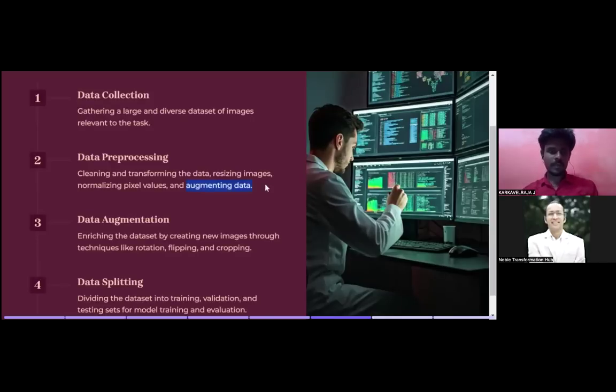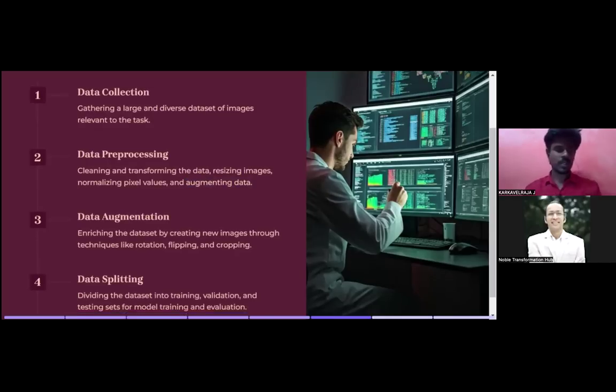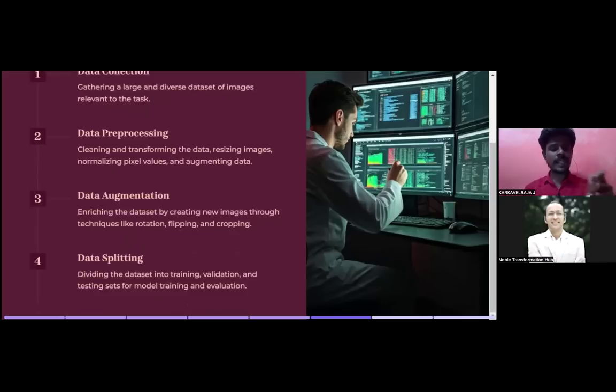It comes under the pre-processing, but it's a separate pre-processing step. Data augmentation: enriching the data by creating new images through techniques called rotation, flipping, and cropping. Consider we are having a cat image, a straight cat image.